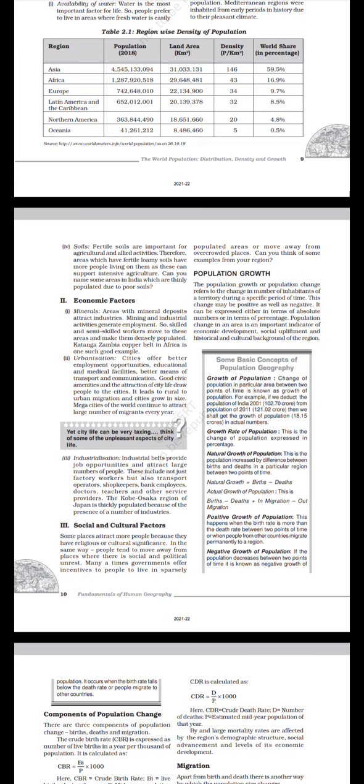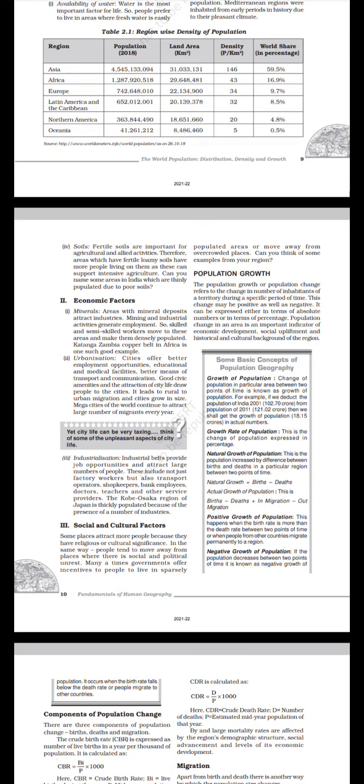Urbanization. Cities offer better employment opportunities, educational and medical facilities, better means of transport and communication. Good civic amenities and the attraction of city life draw people to the cities. It leads to rural to urban migration and cities grow in size. Mega cities of the world continue to attract a large number of migrants every year. Yet city life can be very taxing. Think of some of the unpleasant aspects of city life.